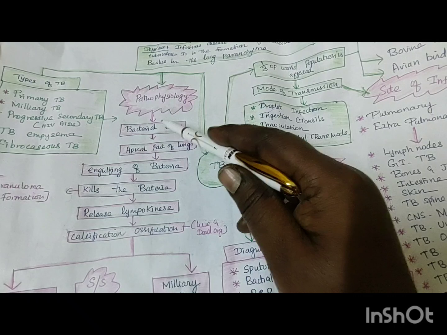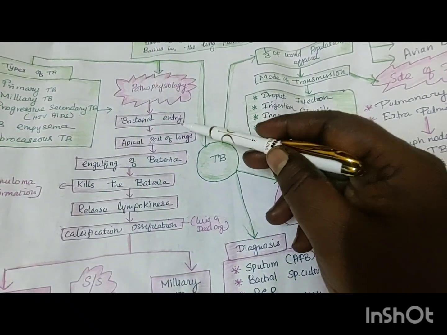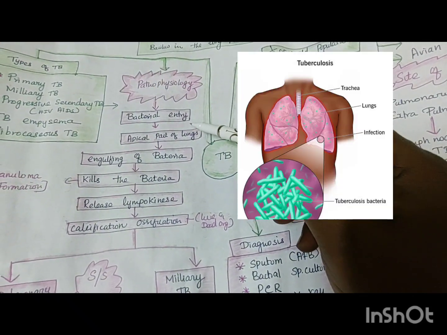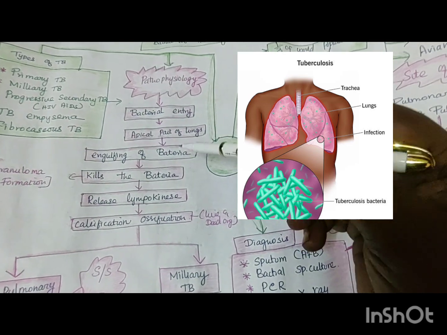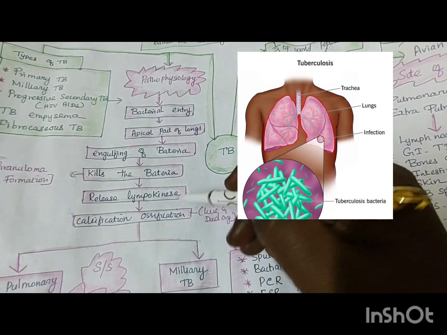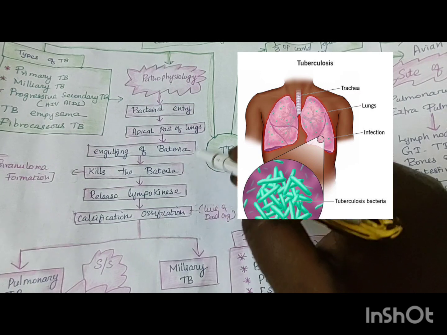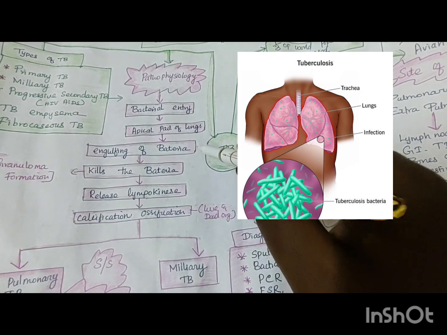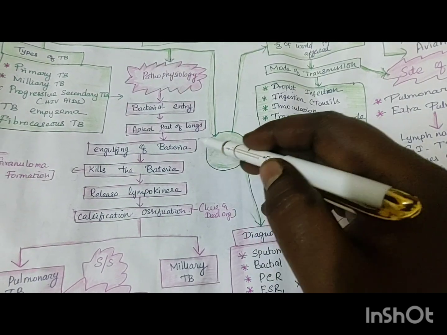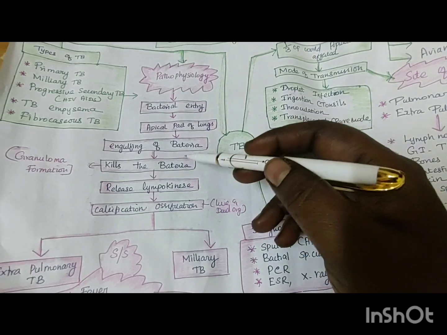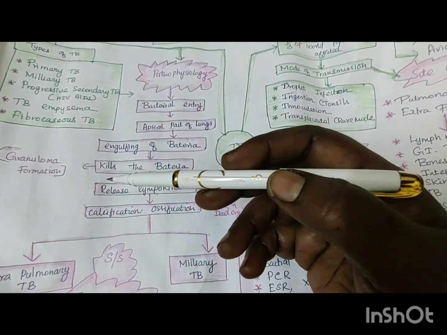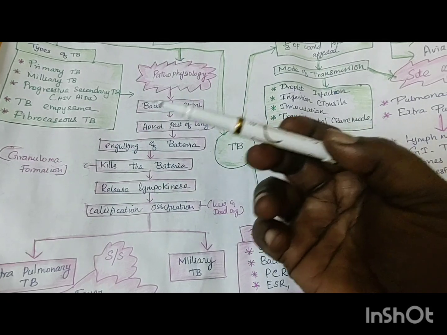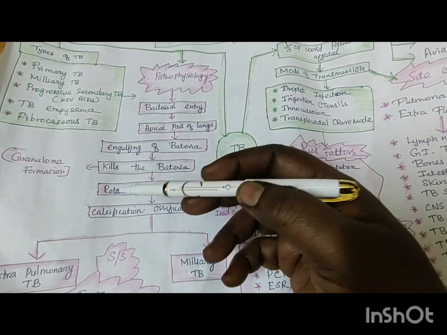This is the TB pathophysiology. Bacteria enter into the lungs, it reaches the apical part of the lung. Then what is happening? Any foreign body entering into the body, what will happen? Immediately an antigen antibody reaction will engulf the bacteria. Sometimes it kills the bacteria and forms the granuloma. This granuloma tissue will sometimes have a collection of fluid, then healing will be called granuloma.